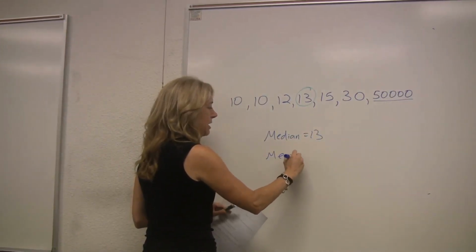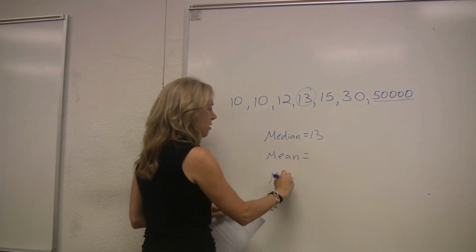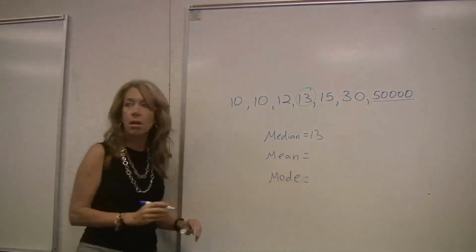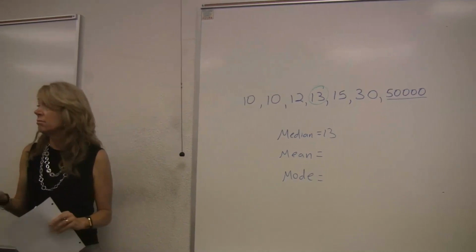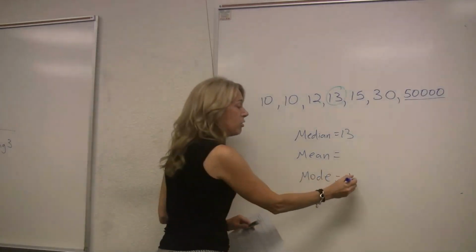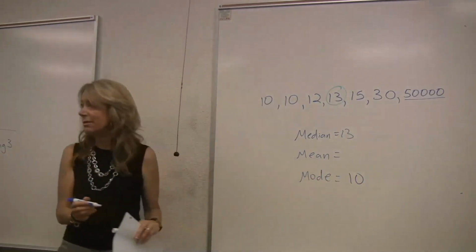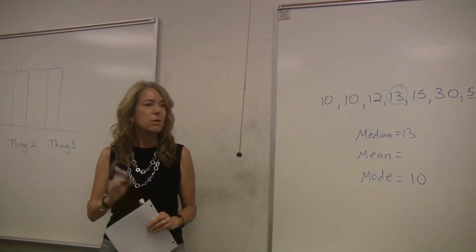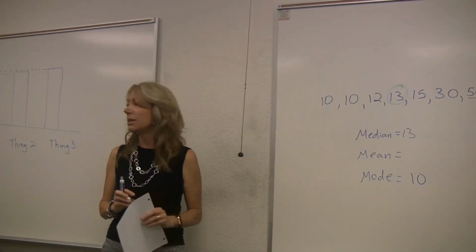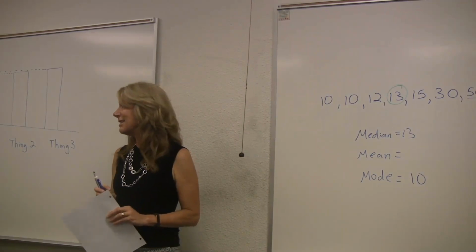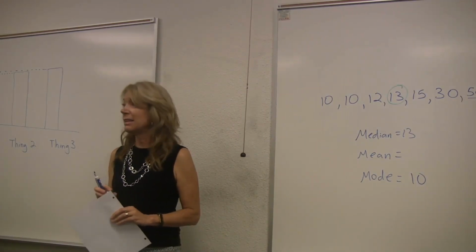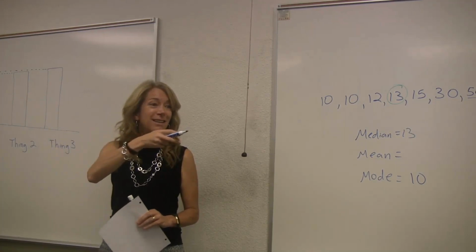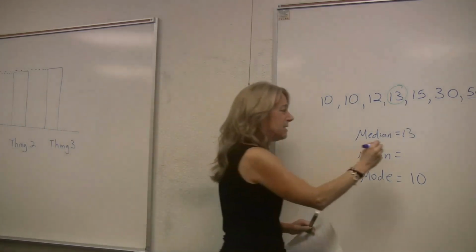The mean, someone's going to tell me eventually, what's the mode? 10. By the way, if there is no mode, you just write that, no mode. If there's no number that shows up the most often, there is no mode. Because more people get 10 than any other number. And the mean is, who got it? 7,000. Go ahead. We'll see if we agree. 7,000.